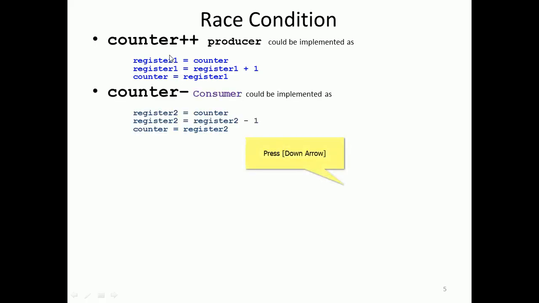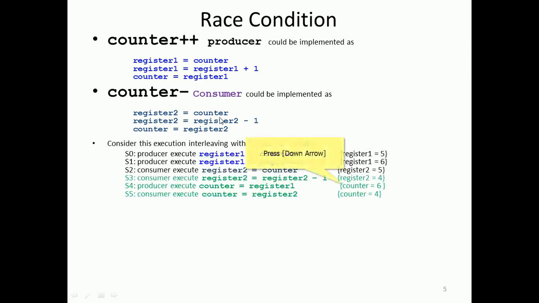Similarly, the consumer could be implemented. Take one more register, register 2. Register 2 is equal to counter, register 2 is equal to register 2 minus 1, so counter is equal to register 2. Here the producer incremented, the consumer decremented. That happens with different variables, and finally they are stored in the counter variable, right? So this happens in chunks here.